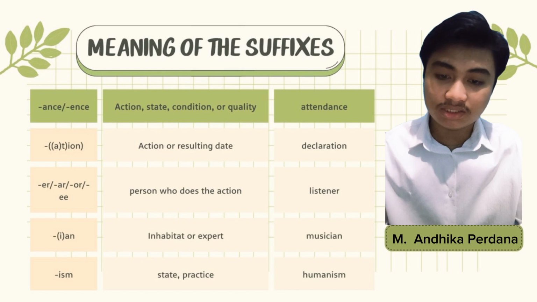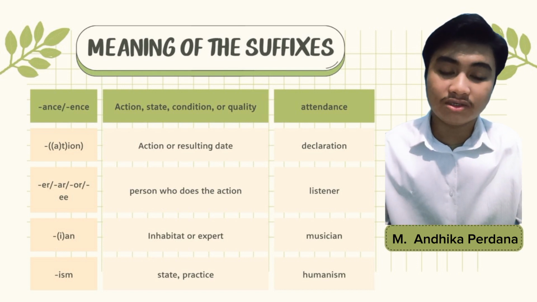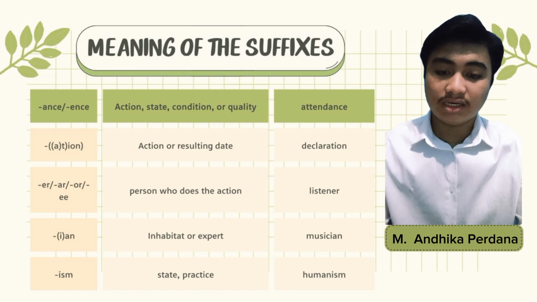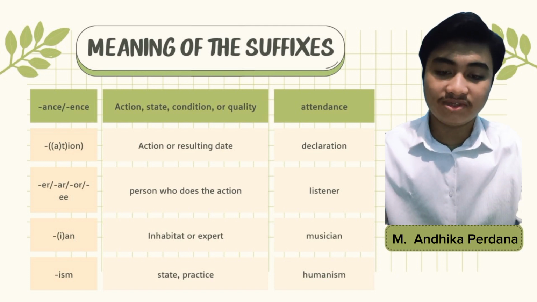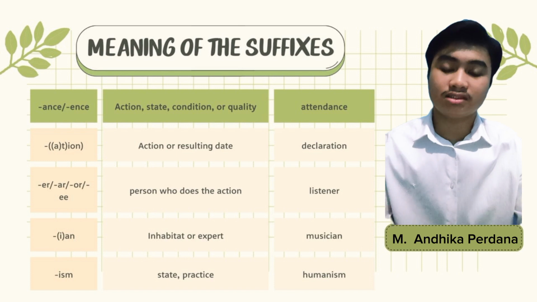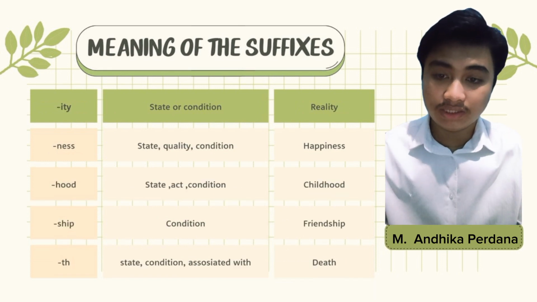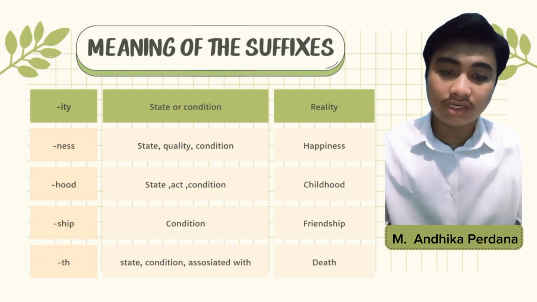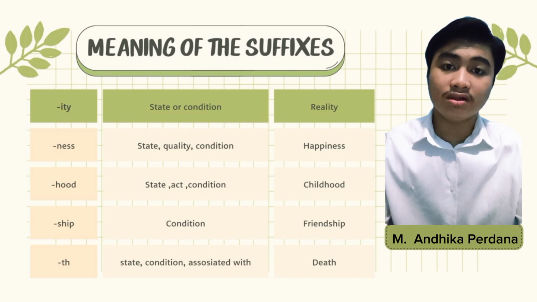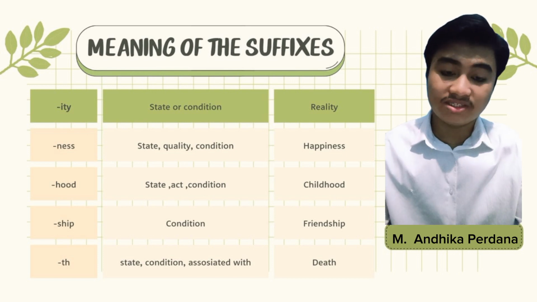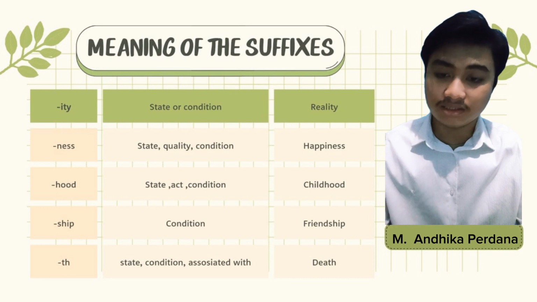Next one is ism, I-S-M. For example, humanism. The meaning of this suffix is state or practice. And next one is ity. For example, reality. The meaning of the suffix is state or condition. And next one is ness. For example, happiness.